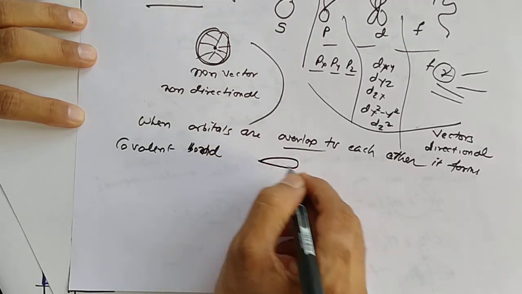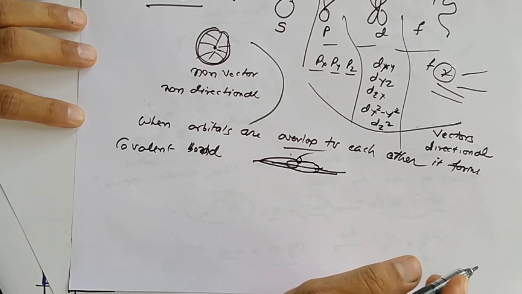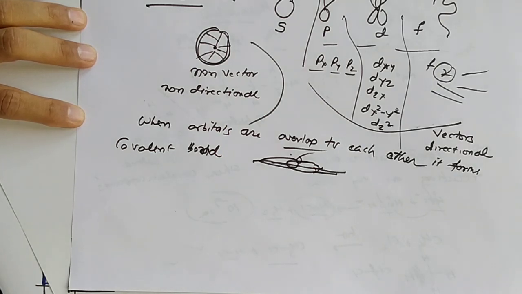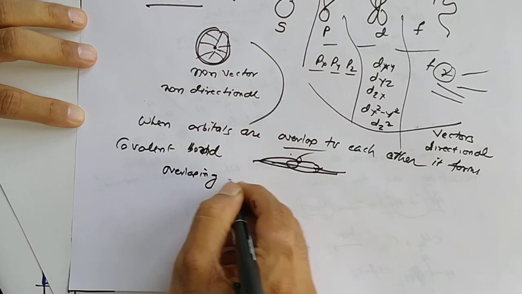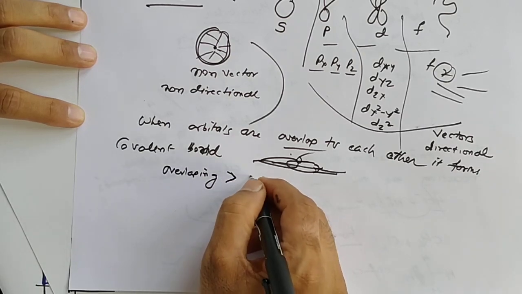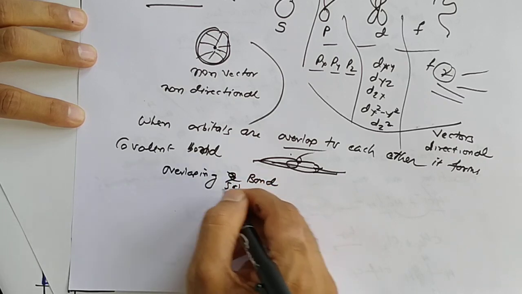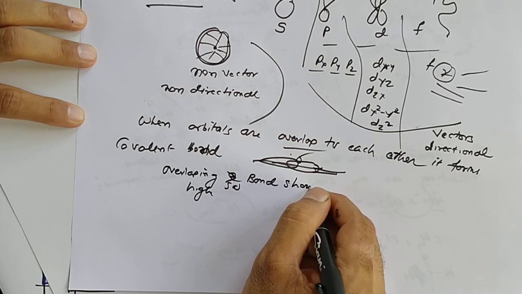Overlapping of the orbitals of different atoms forms a bond, a covalent bond. Whenever overlapping is high, the bond should be strong.